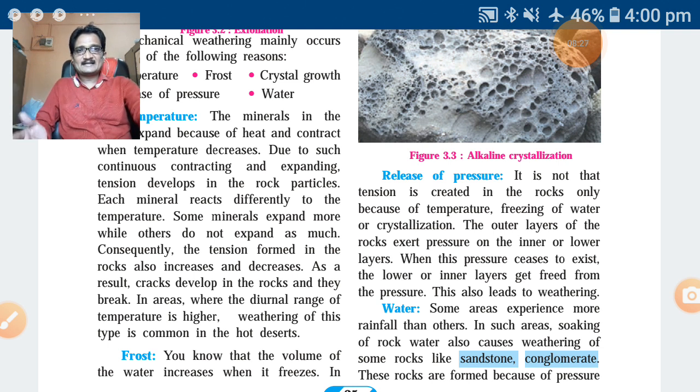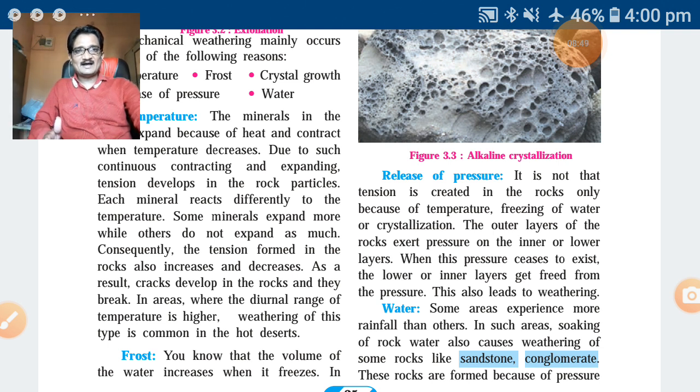As a result, because of that tension, cracks develop in the rocks and they break. In areas where the diurnal range of temperature is higher, weathering of this type is common, especially in the hot desert.